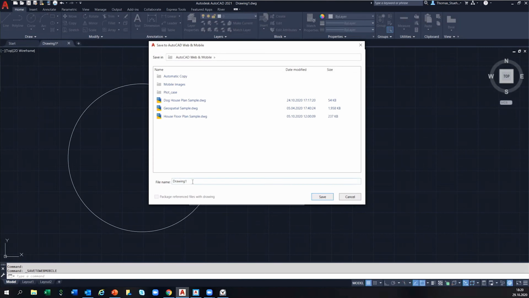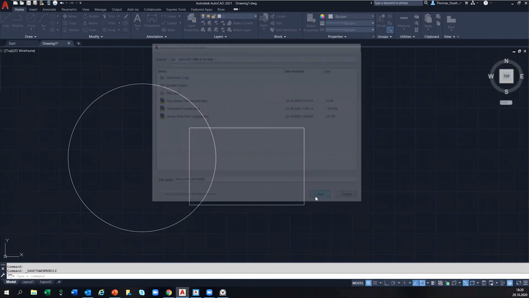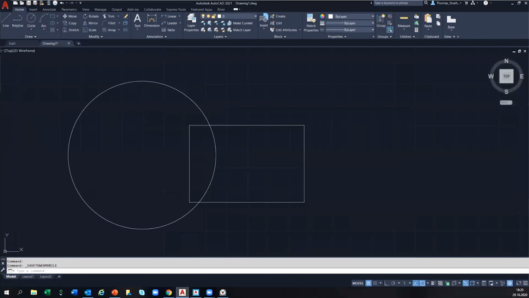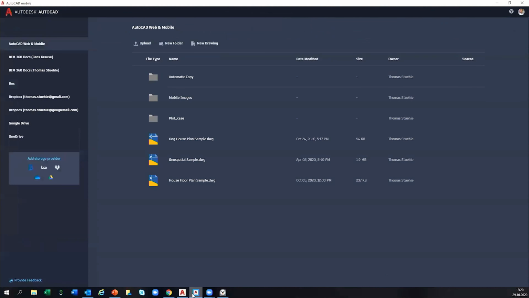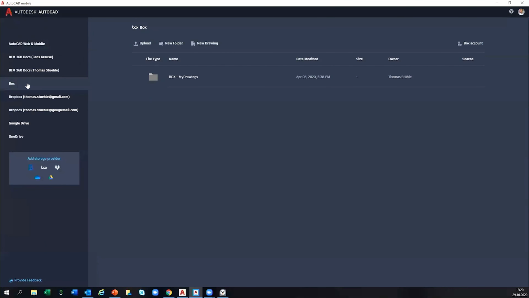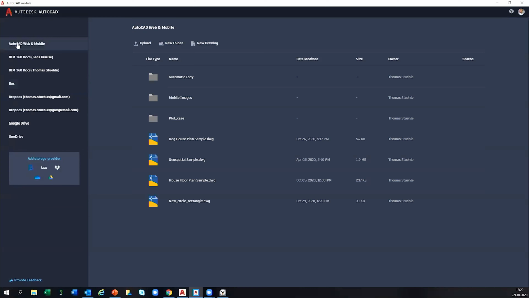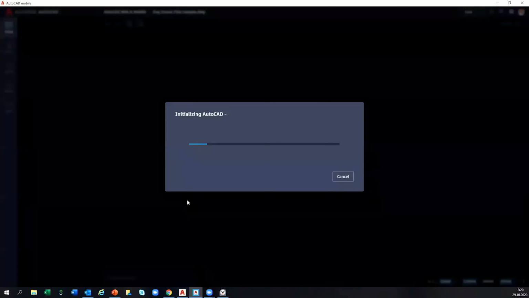And right now we can just say new drawing, let's say new circle rectangle, and we hit save. It is saved under the new name. And now we just switch, for example, the folders, and it is directly here.